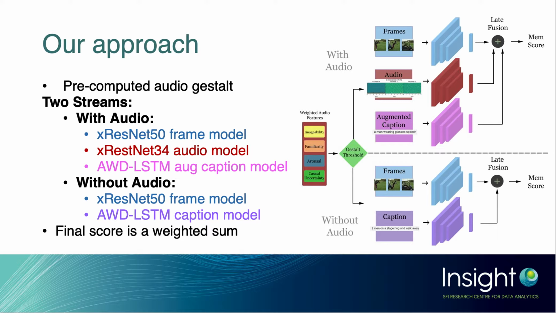The without audio stream is simply 2 models, an XResNet 50 frame model and an AWD LSTM caption model. And the final scores for each respective stream are simply a weighted sum of their constituent models.